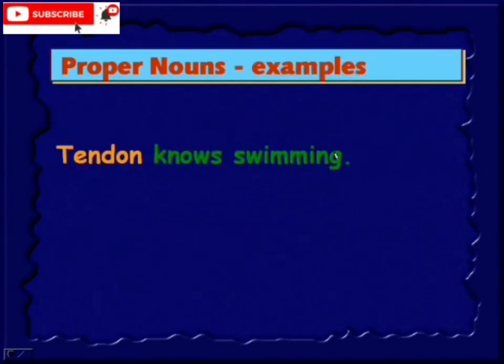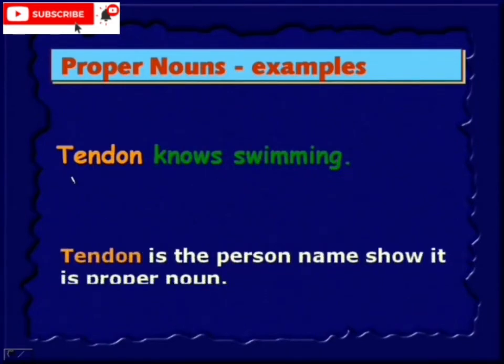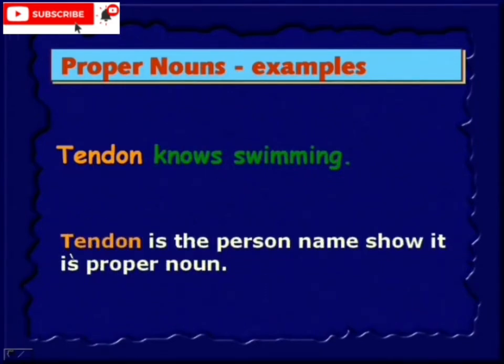Tendon knows swimming. Tendon is a proper noun because it's a person's name, a particular person's name. He knows swimming. Therefore we start with a capital letter, and even because it's the beginning of the sentence, it's in a capital letter.